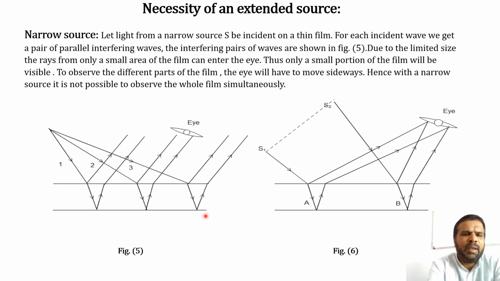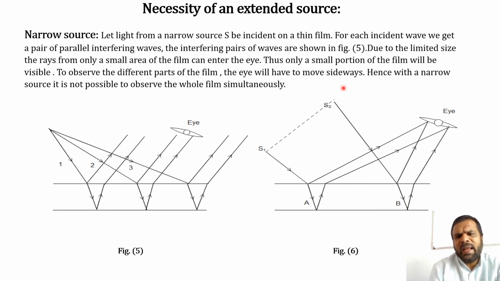For example, if we take a small hollow pipe and see through that, you will see a limited portion of the wall or anything. If you take a bigger hollow pipe, you will see more of the portion than that. If you remove the pipes and view it directly, you will see the complete wall or portion of that.